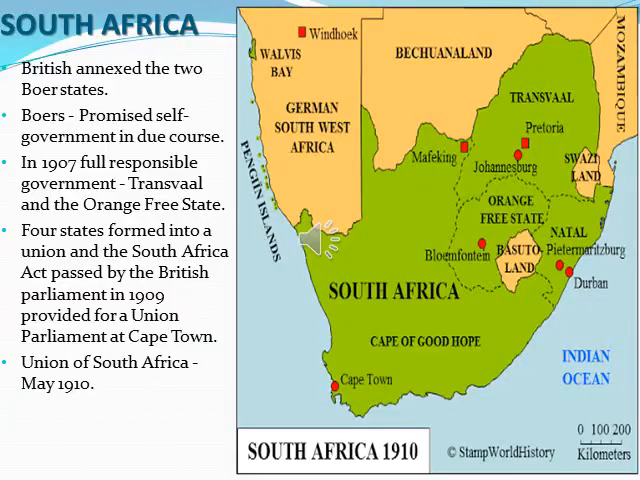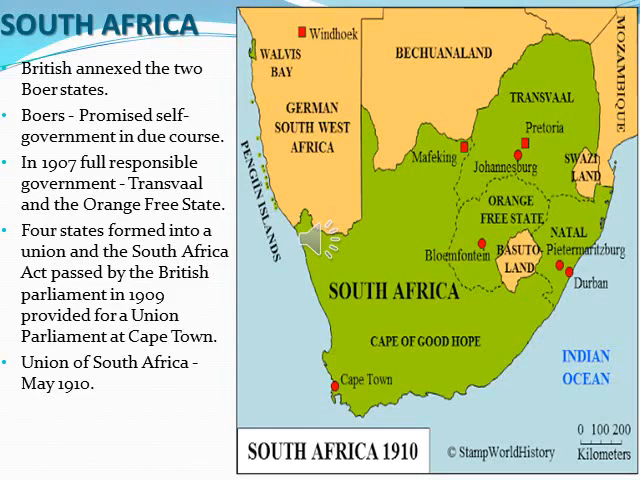At the end of 1902, the British finally won the war. The British annexed the 2 Boer states. What were the 2 Boer states annexed by the British? Transvaal and Orange Free State. Name the 2 states which were already under the control of the British: Natal and Cape Colony.